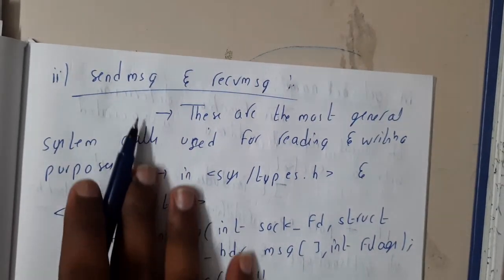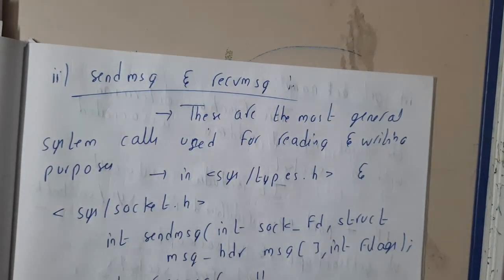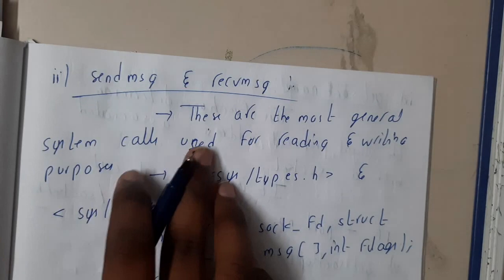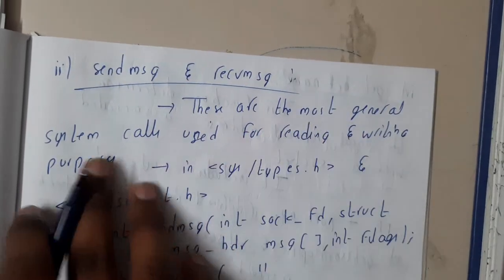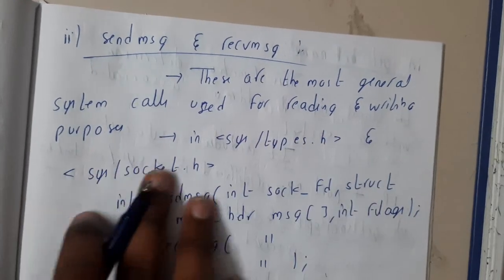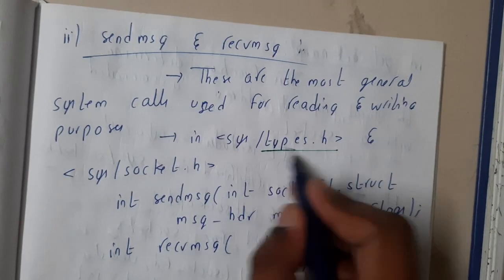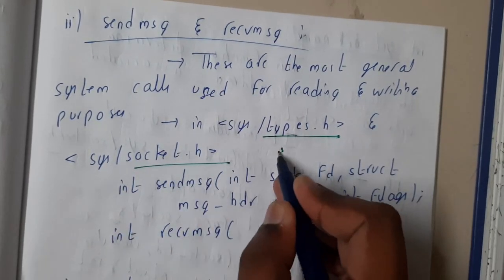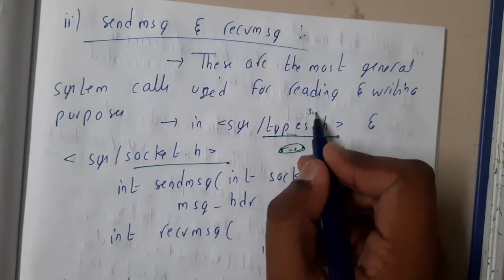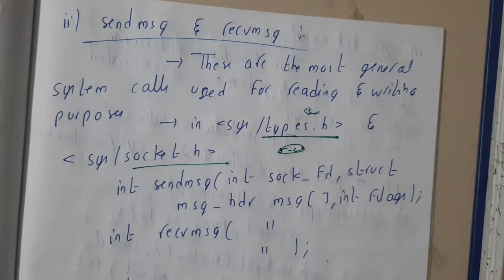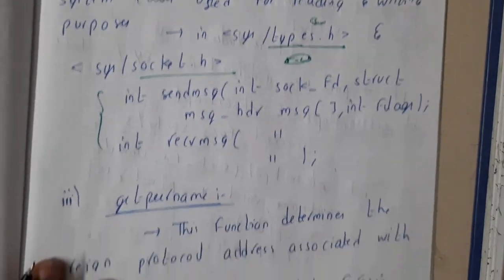Similarly, we have sendmsg and recvmsg, guys. We use them for the same purpose, to read and write messages, not data. These are the most general system calls used for read and write purposes. These two are also in the same header files, types and socket. There are around 5 to 10 header files for the whole socket programming, and everything is inside sys only. If you import them, all will be covered. The syntaxes as usual are written here, you can go through them.